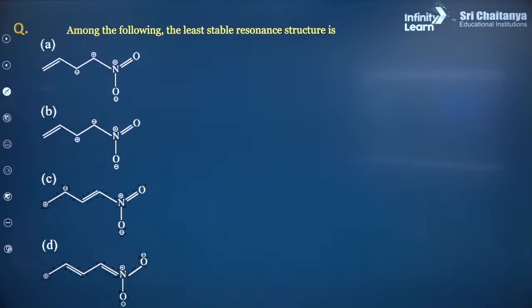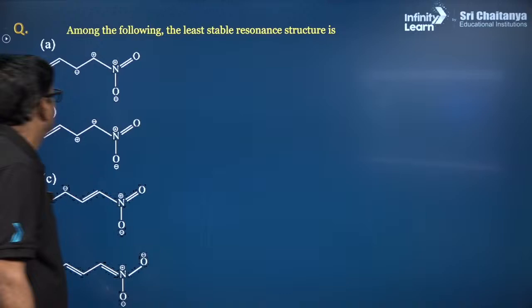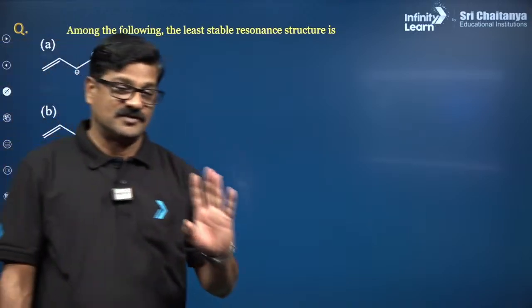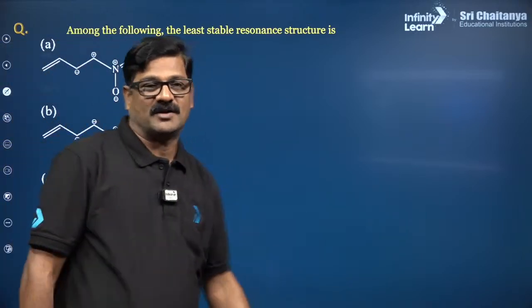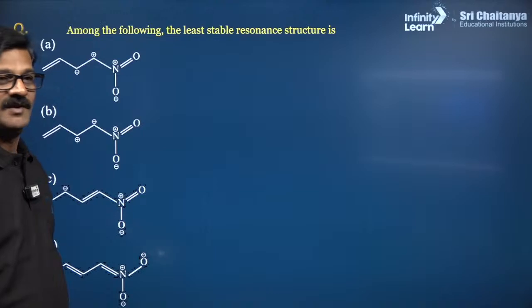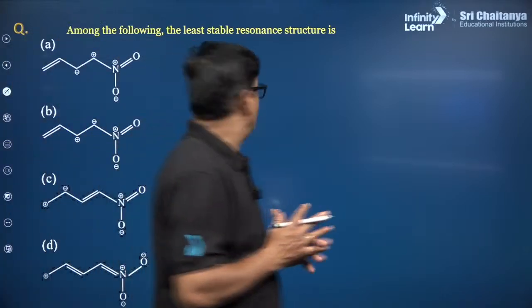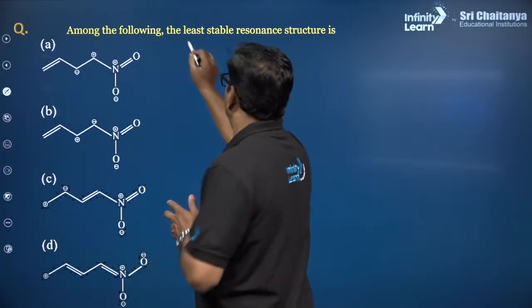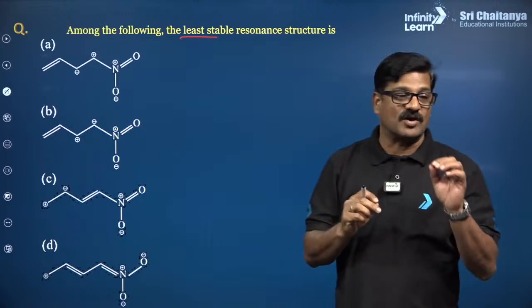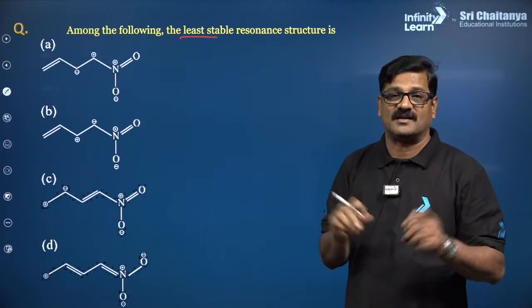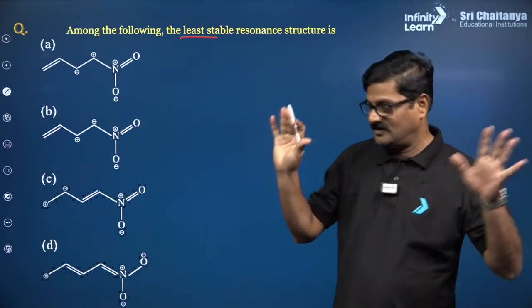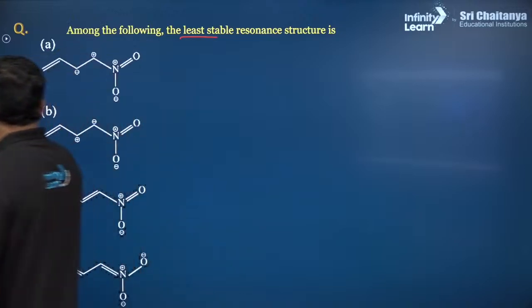Among the following, the least stable resonating structures. Charged structure is more stable than neutral structure, but everybody is charged here. When you have a least stable one, similar charges on adjacent atoms are highly unstable. That is a rule.